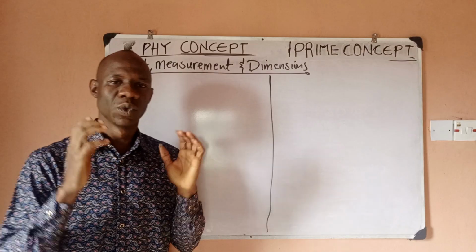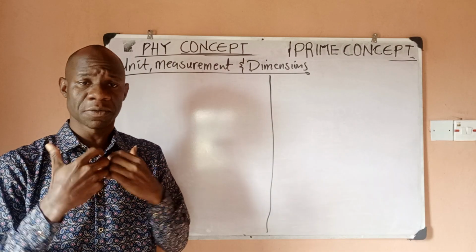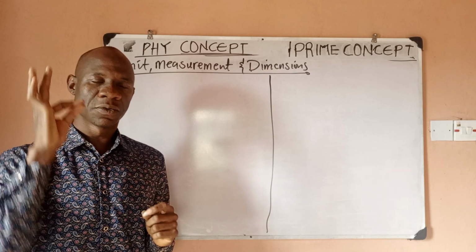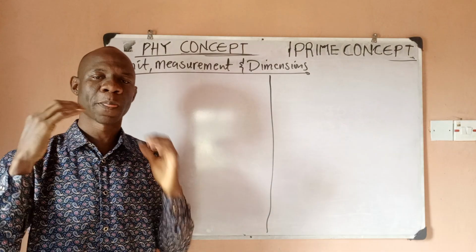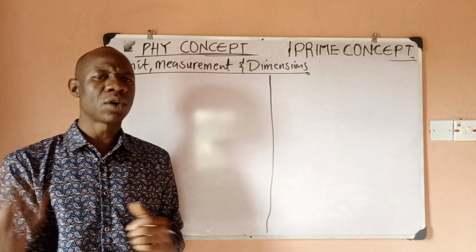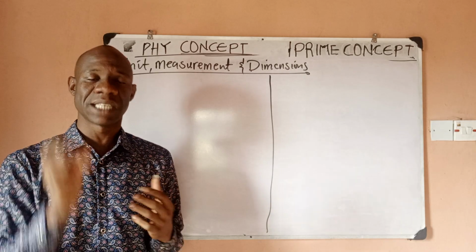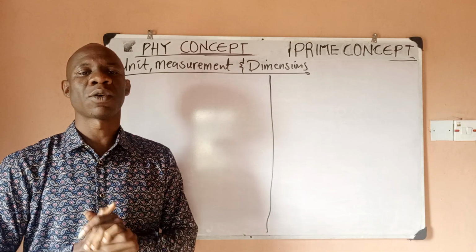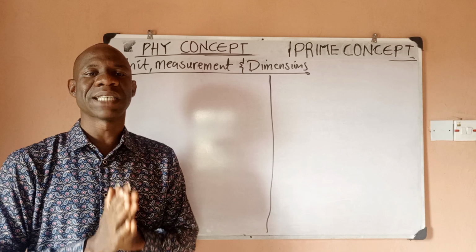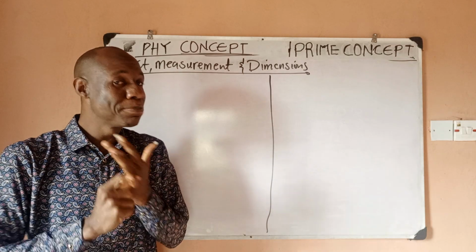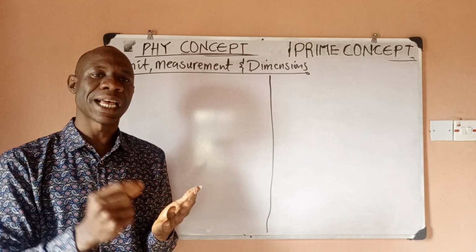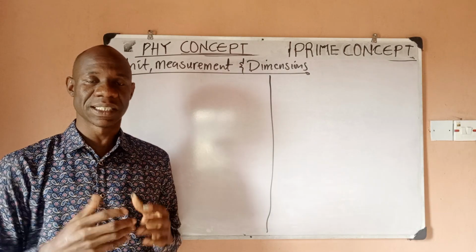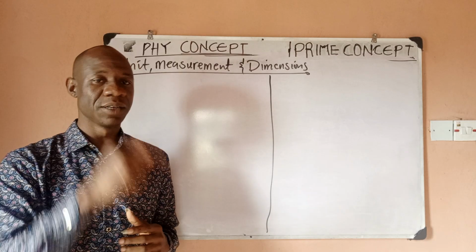In physics, we talk about physical quantities. Of course, I expect that at this point we all know what physics is. So physics generally talks about physical quantities. All the quantities you describe in physics, they are all referred to as physical quantities, right? So what are physical quantities? Physical quantities are quantities that can be measured and assigned a unit of measurement. So anything you talk about in physics that you can measure is actually a physical quantity.